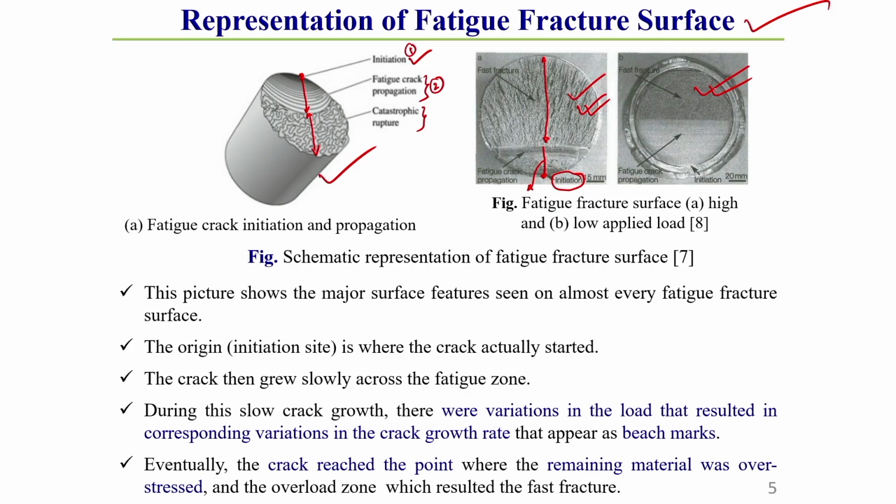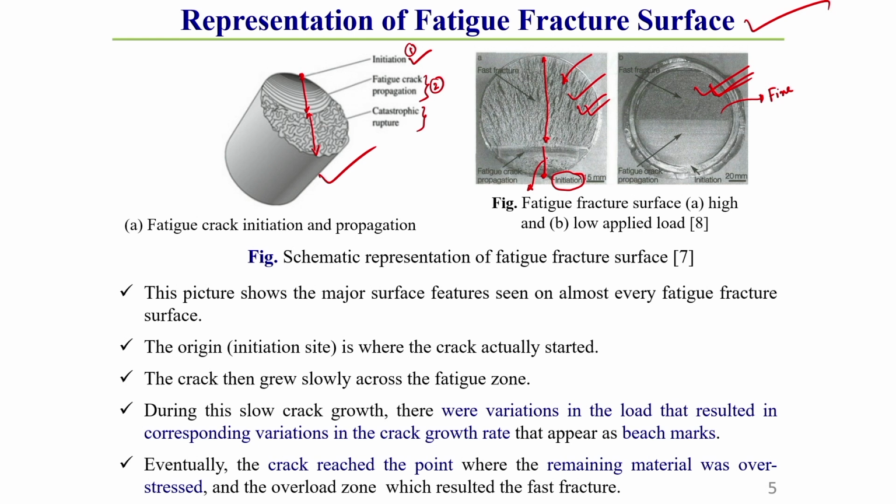There I have shown there are two areas, one is slow growth or slow propagation of crack, after that failure. There you observe a fine type of fracture surface. This I have shown in this figure B, you see a fine structure here, whereas here the load is high and rapid or sudden fracture takes place.